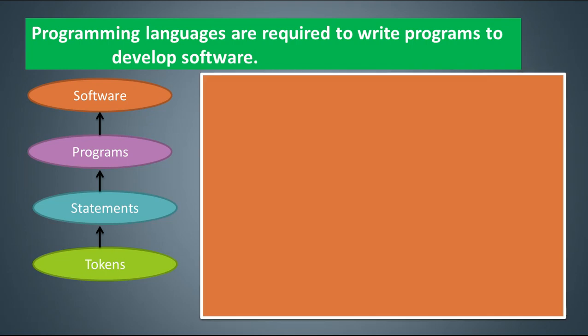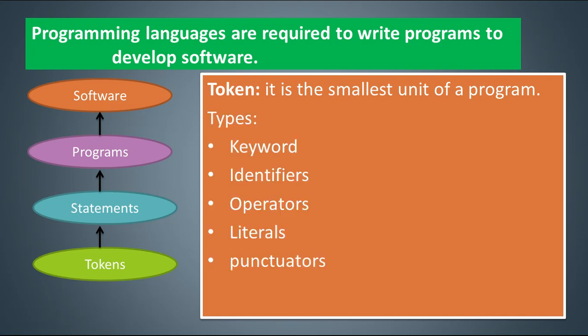So what is a token? If somebody asks you, it is the smallest unit of a program, the smallest unit which is not further disintegrated, otherwise it will become non-meaningful. So these are the types of tokens that you will come across whenever you learn a programming language.